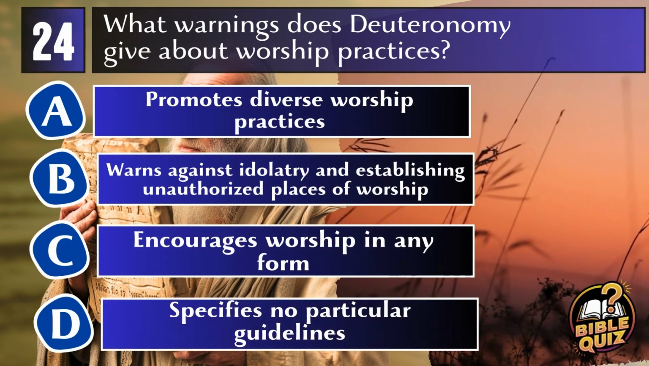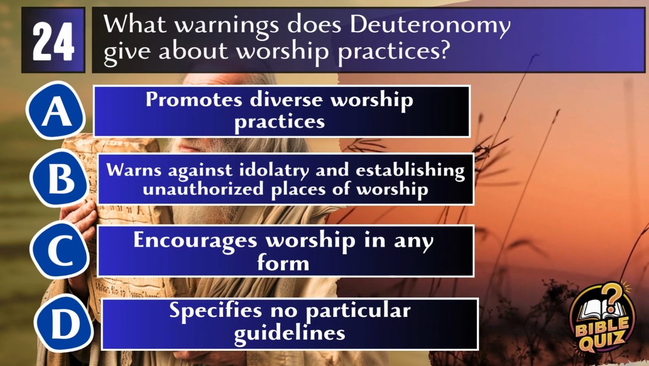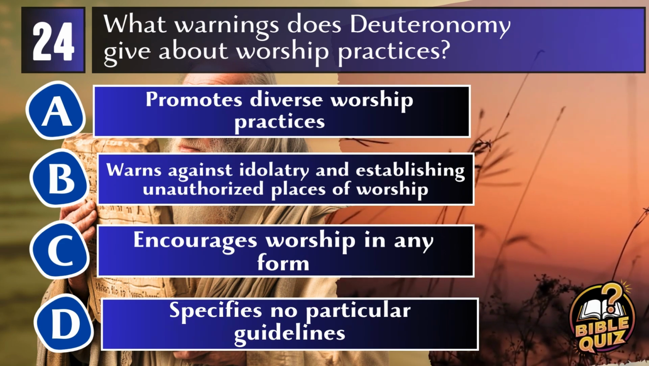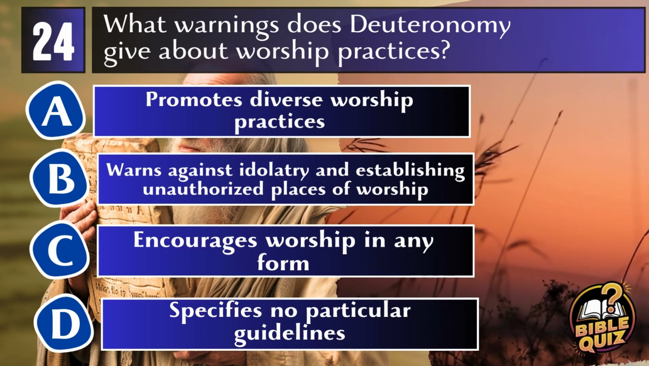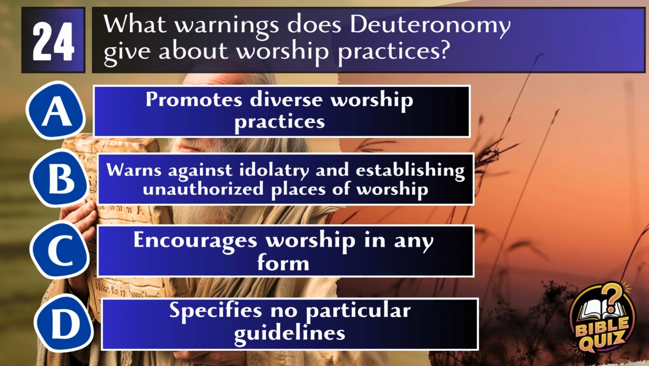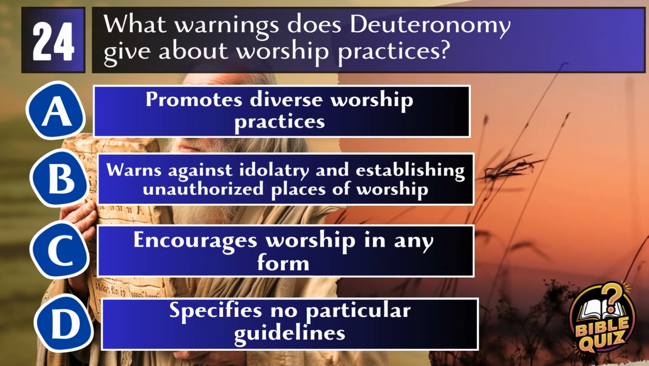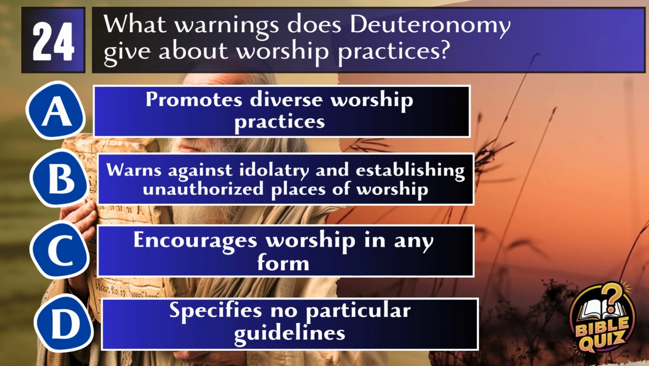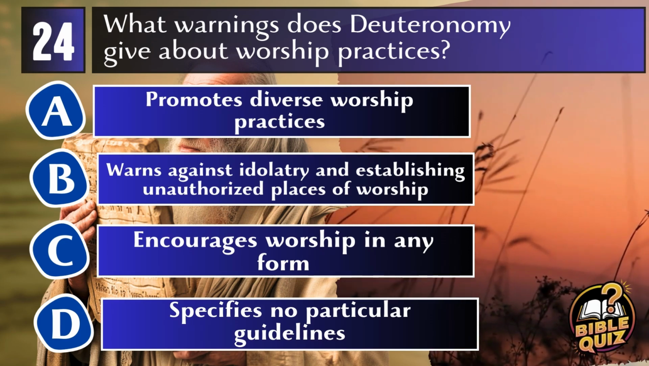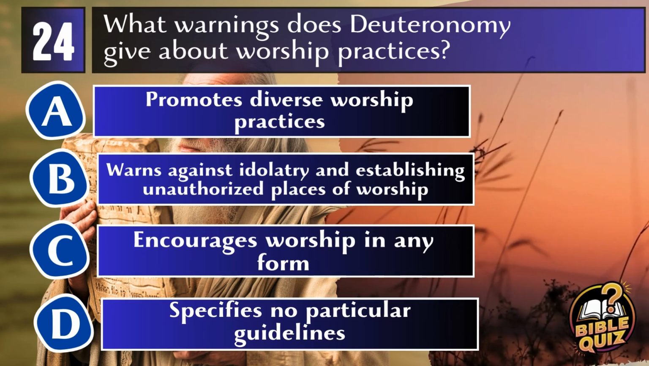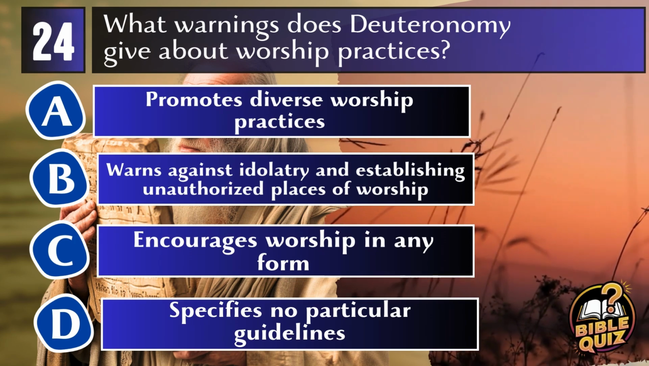Question 24. What warnings does Deuteronomy give about worship practices? A. Promotes diverse worship practices. B. Warns against idolatry and establishing unauthorized places of worship. C. Encourages worship in any form. D. Specifies no particular guidelines.